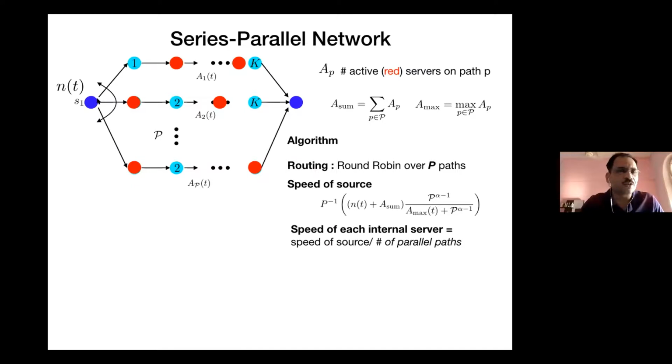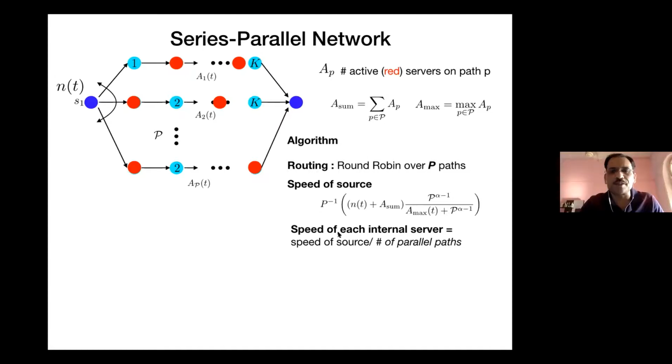You choose the speed of the source in a particular manner. Don't worry about that. The interesting thing is that the speed of each of these branches is exactly 1 divided by the number of paths in the system. So the total speed is split equally between all these parallel paths.